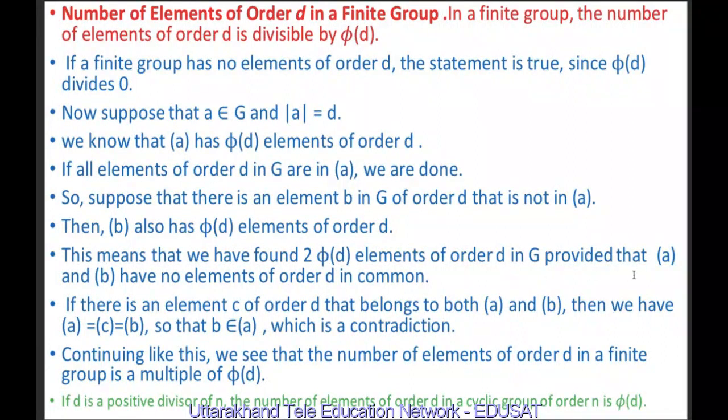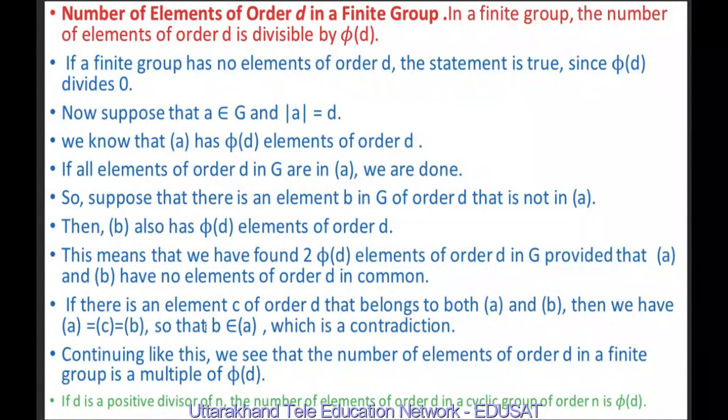In G, provided that the cyclic group generated by a and the cyclic group generated by b have no elements of order d in common. If there is an element c of order d that belongs to both, then the cyclic group generated by a is equal to the cyclic group generated by c, and this is equal to the cyclic group generated by b.